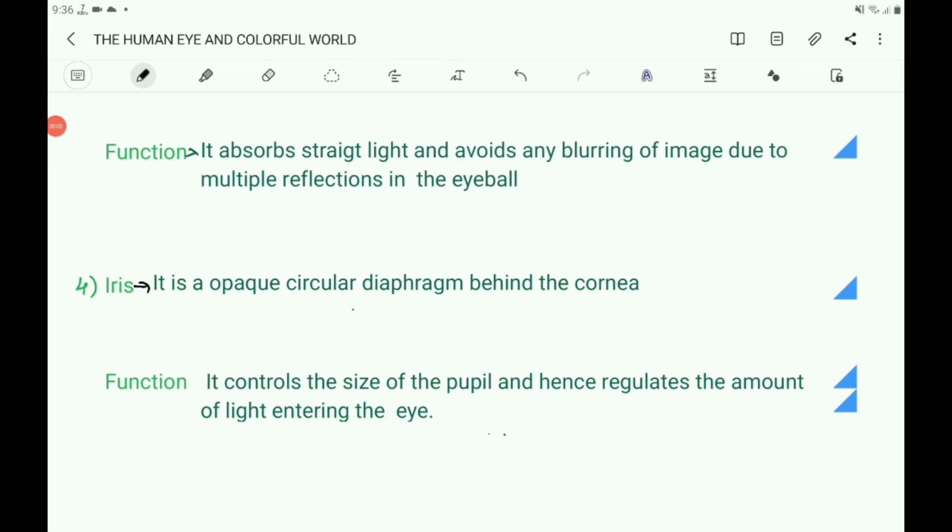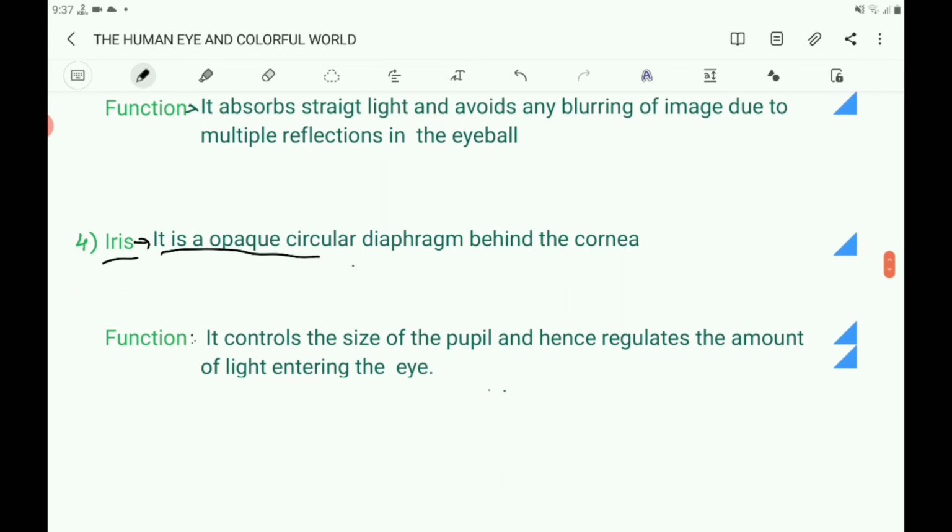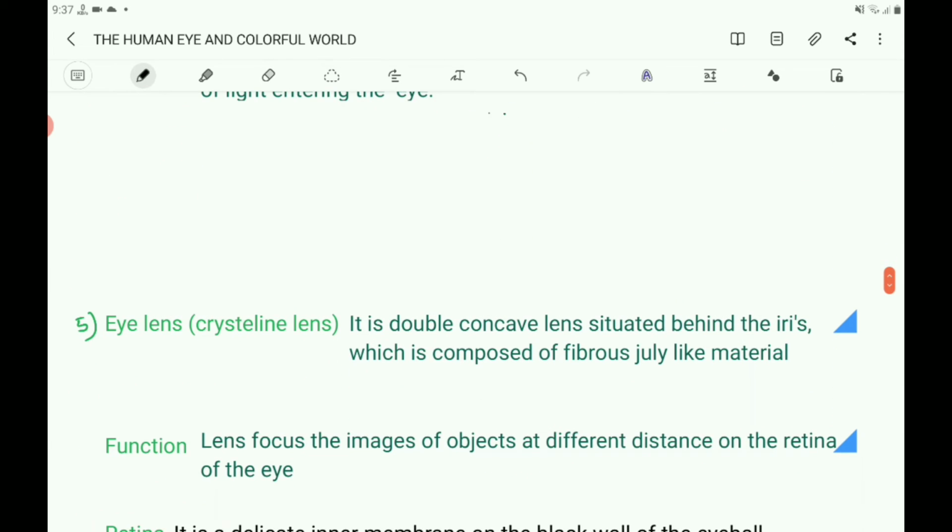Then the fourth part, iris. It is an opaque circular diaphragm behind the cornea. And what is its function? Its main function is to control the size of the pupil and hence regulates the amount of light entering the eye. It controls the amount of light entering the eye by controlling the size of the pupil by contracting and expanding.